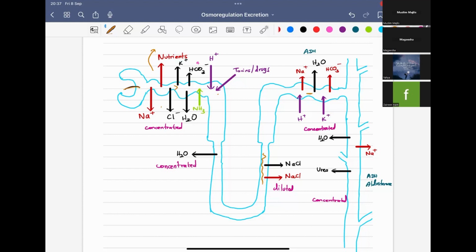Also, there is another hormone called aldosterone, which will be secreted by the adrenal glands. We will study more about ADH and aldosterone when we study homeostasis or hormonal coordination. Okay, so here you just have to remember what they are.